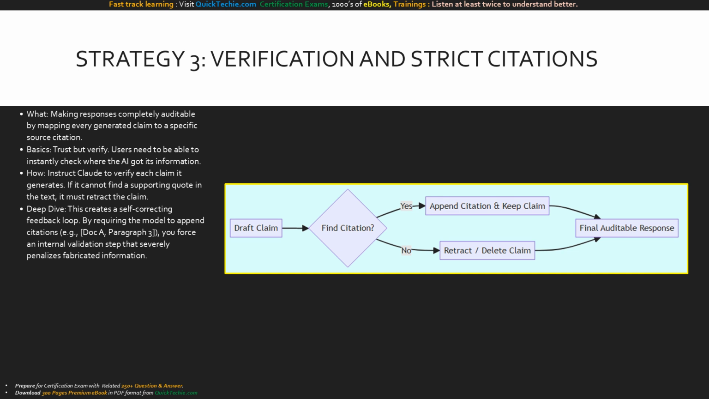This introduces a self-correcting feedback loop. The model has to internally validate its own output before returning it to the user. It severely penalizes fabrication and ensures your users can click right back to the source data.